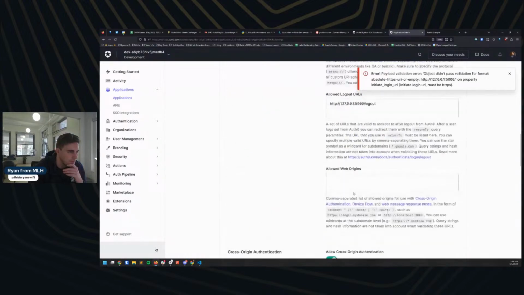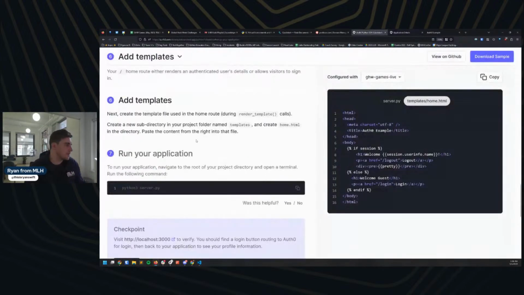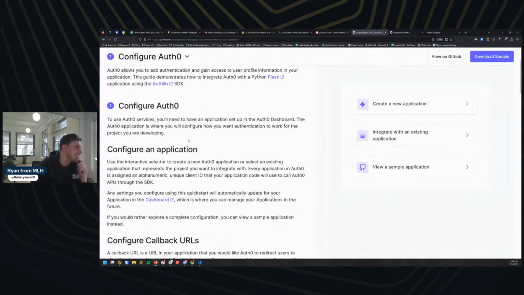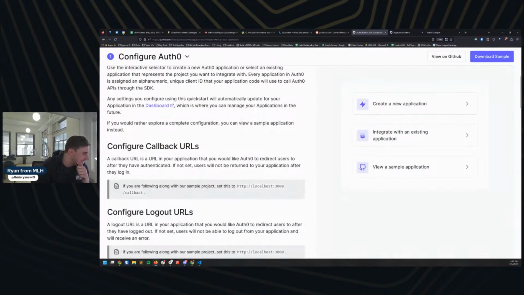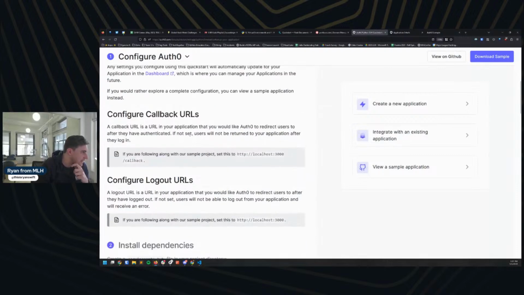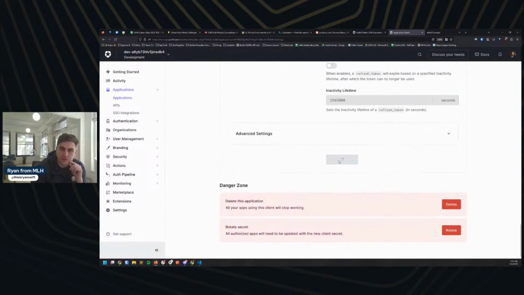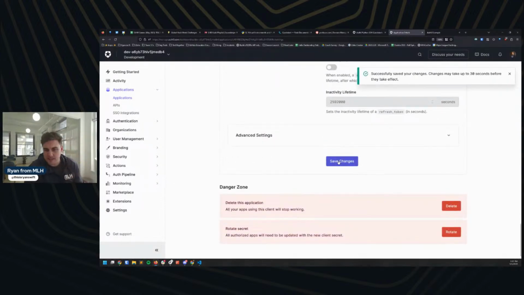Same issue. So let's take a look at our tutorial and see what they say to do, which is probably where we should have started in the first place. That's okay. So they just say configure callback and logout URLs. So I wonder if we don't even need this. Let's save changes. Okay, that worked.